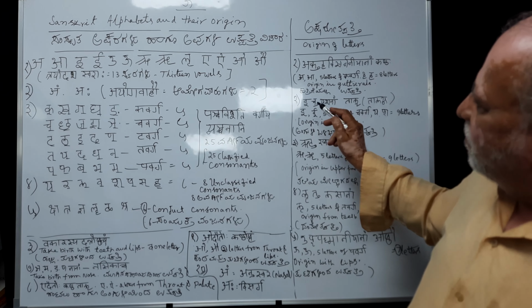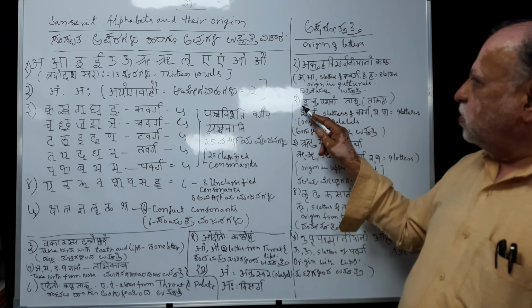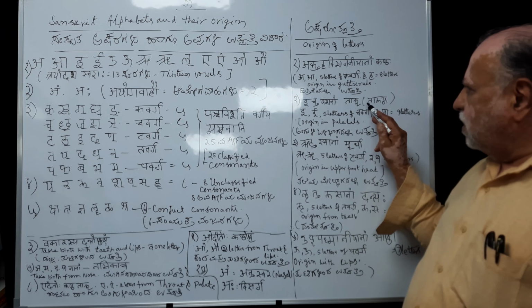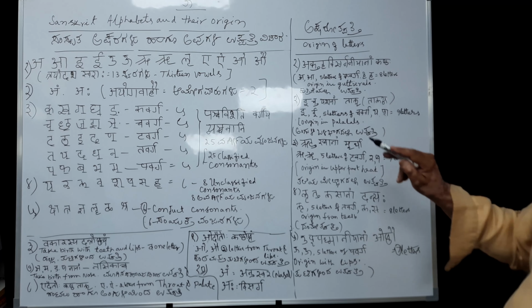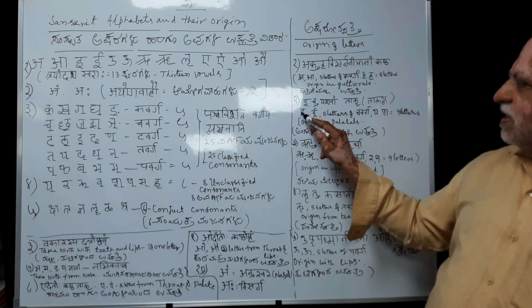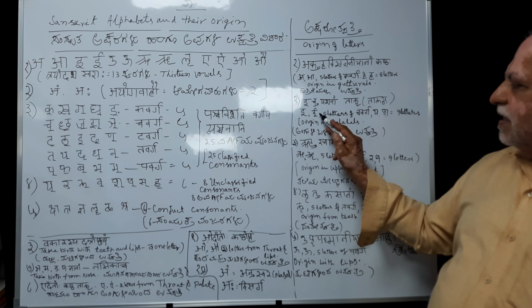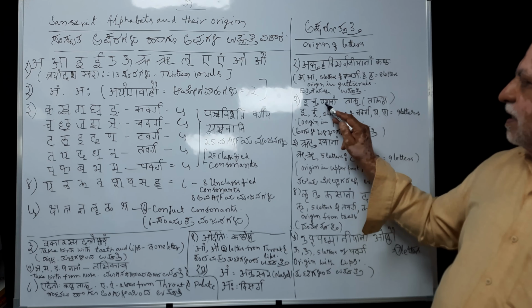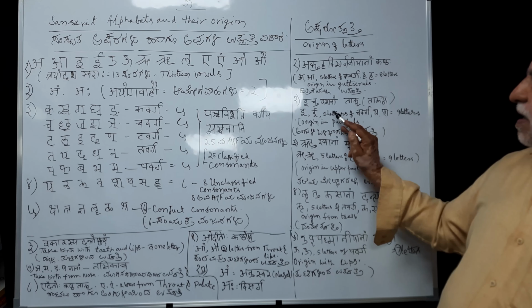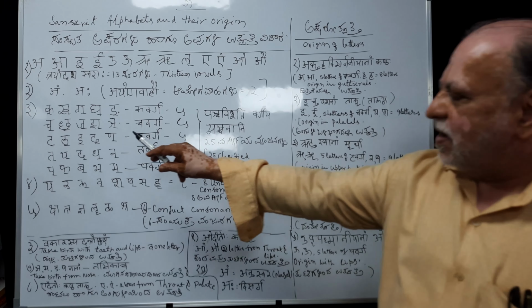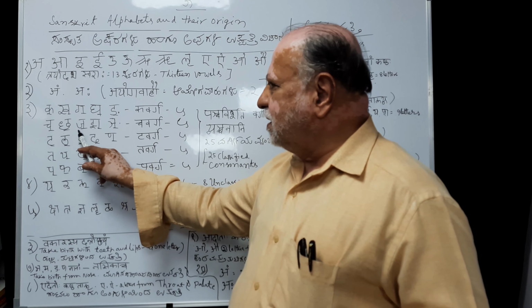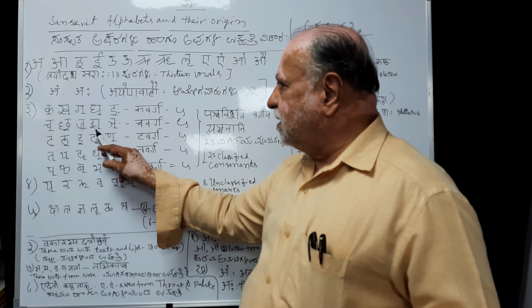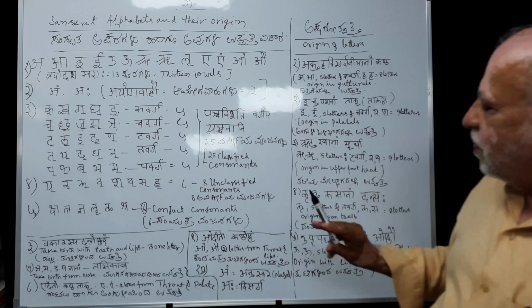The next formula is Ichu Yashanam Talu. Here E means the first letter E, 2 letters E and E. Chu means Chavarga, that is 5 letters of Chavarga: Cha, Cha, Ja, Ja, Inge.